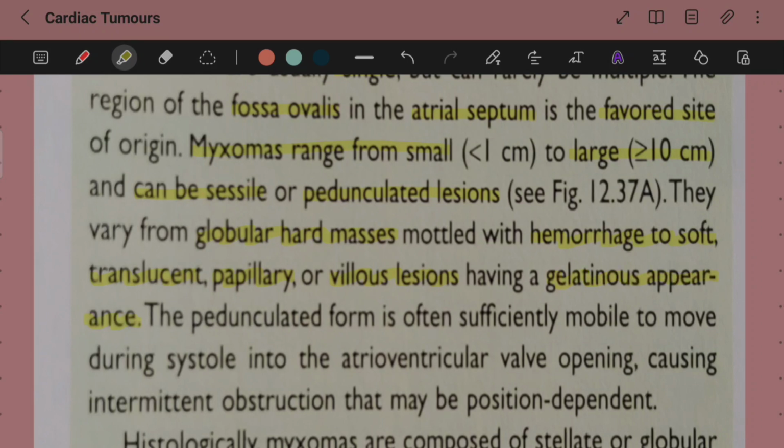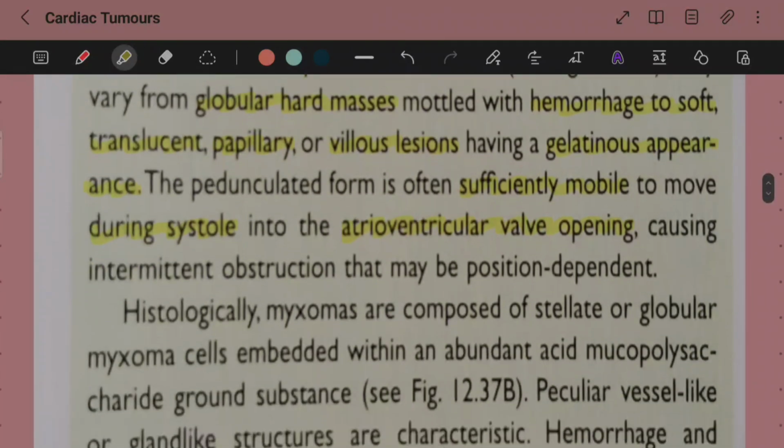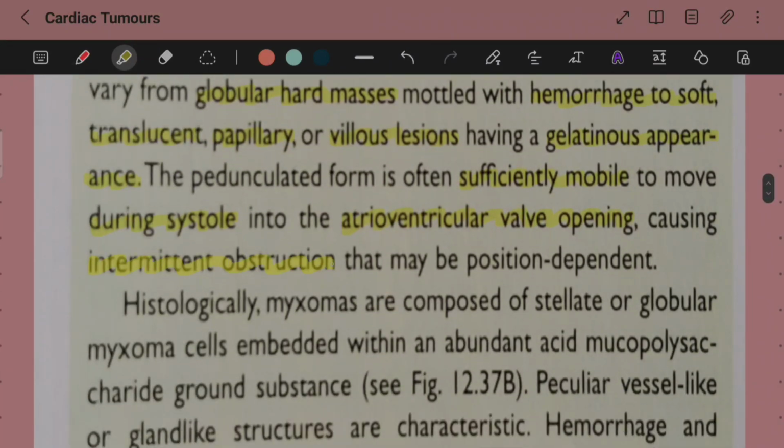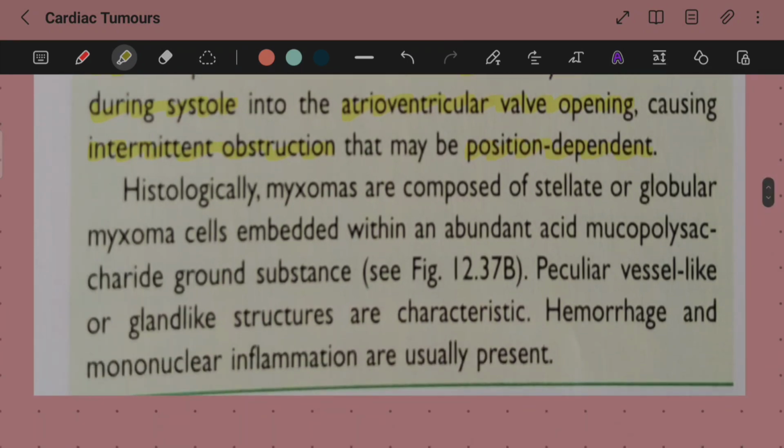The pedunculated form is often sufficiently mobile to move during systole into the atrioventricular valve opening, causing intermittent obstruction that may be position dependent. Histologically, the myxomas are composed of stellate or globular myxoma cells embedded within an abundant acid mucopolysaccharide ground substance. So what is the histological characteristic of these myxomas?